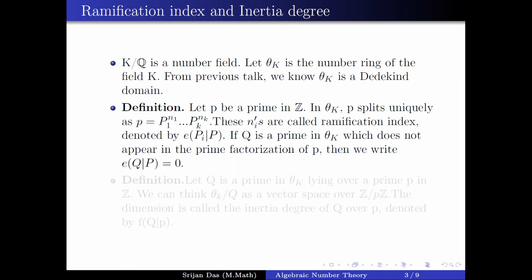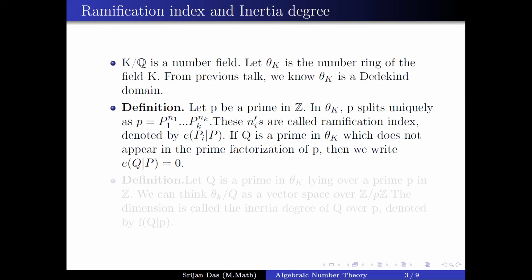So let p be a prime in Z. In O_K, p splits uniquely as a factorization, as we saw yesterday. So if you take any p, it splits somehow, say p = P1^n1 ... Pk^nk. These n_i you call the ramification index of P_i over p, or you write it as e(P_i, p). So this is called the ramification index.